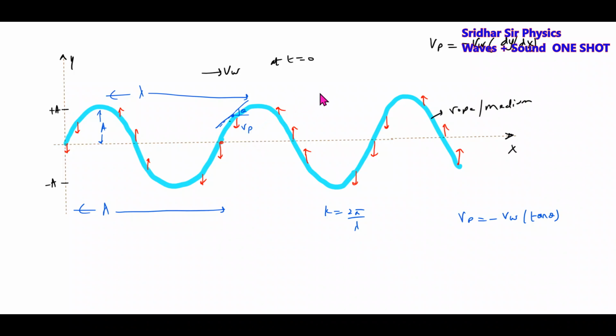Okay, and what is the wave equation? The wave equation will be y equal to a sine kx minus omega t. These are all the basic things. Then we have the formula.